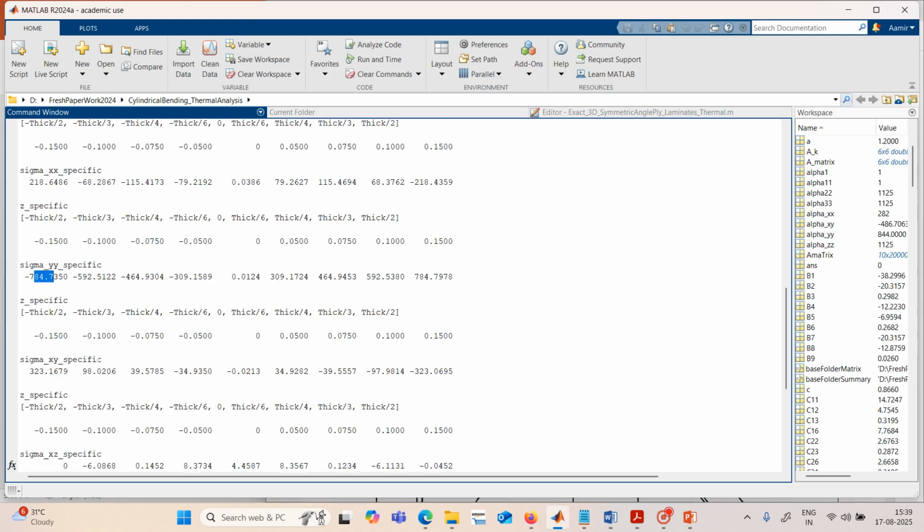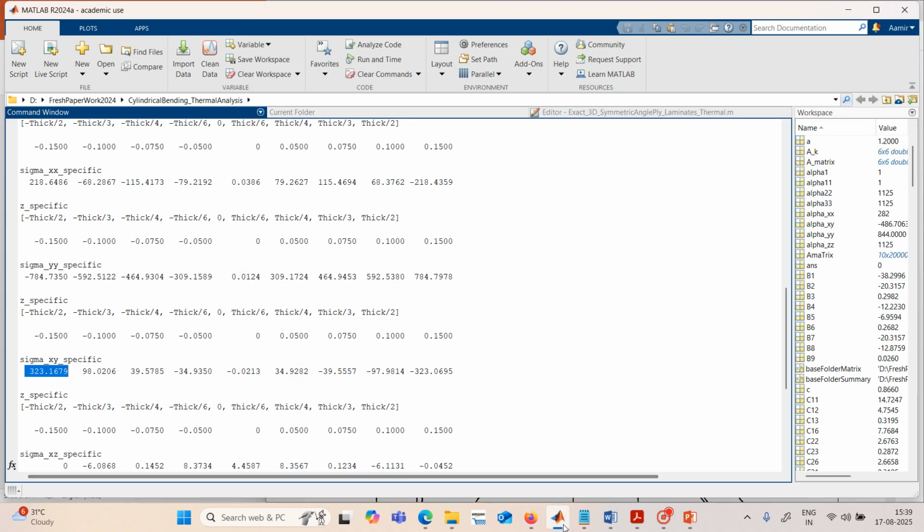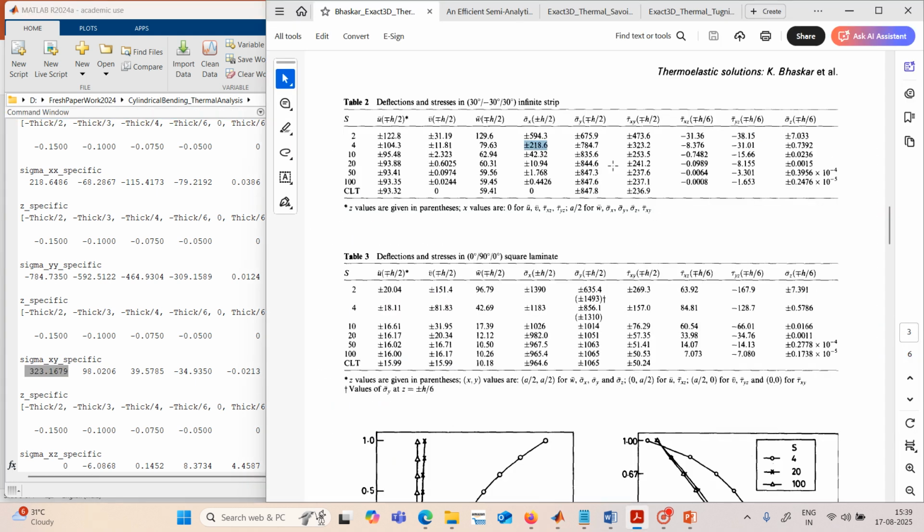Similarly you can see tau xy and the other results: tau xy is 323.2. Then tau xz is at plus minus h by 6.